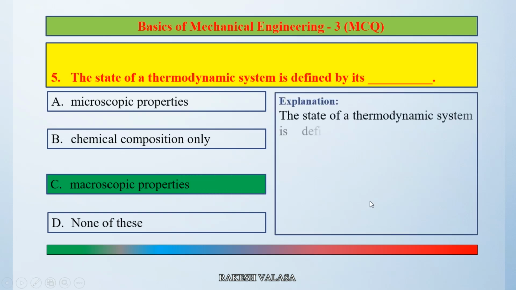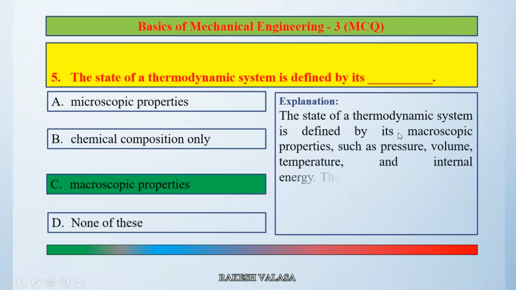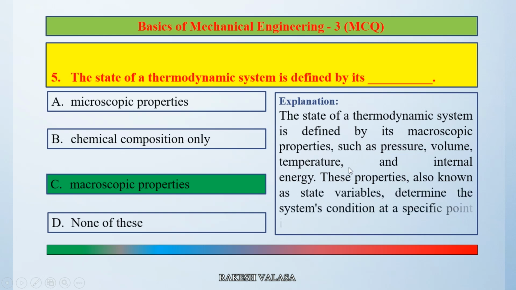The state of a thermodynamic system is defined by its macroscopic properties such as pressure, volume, temperature, and internal energy. These properties, also known as state variables, determine the system's condition at a specific point in time. So the correct answer is option C, macroscopic properties.